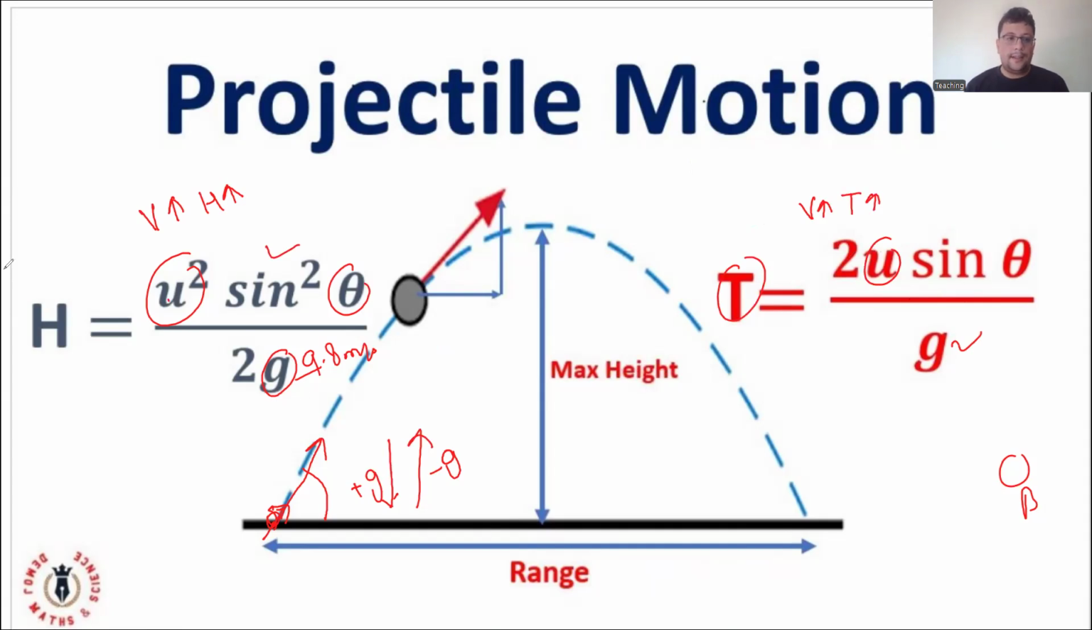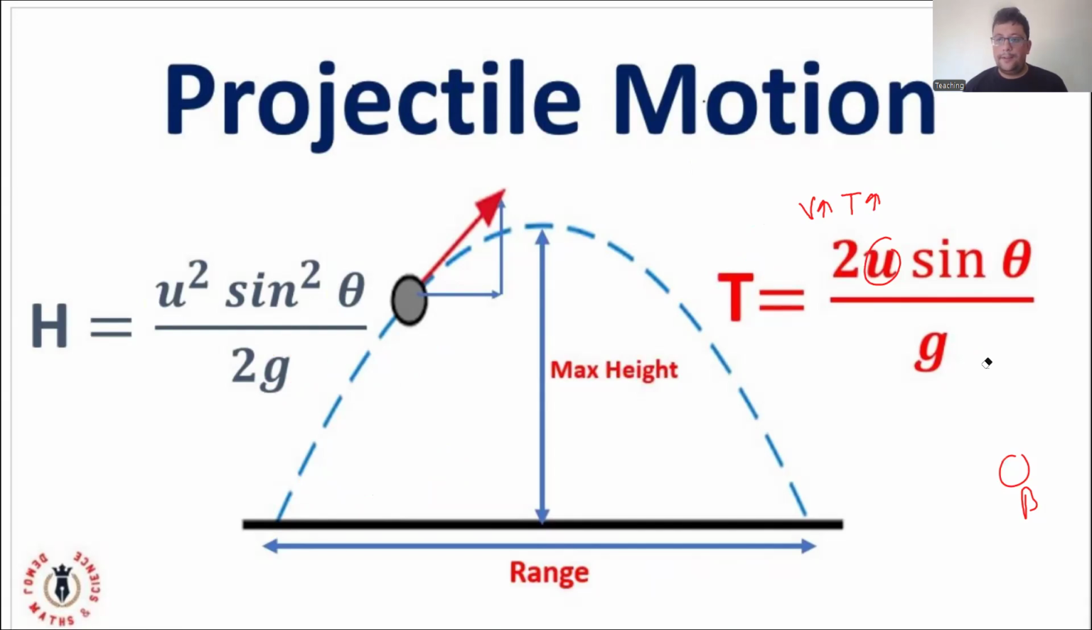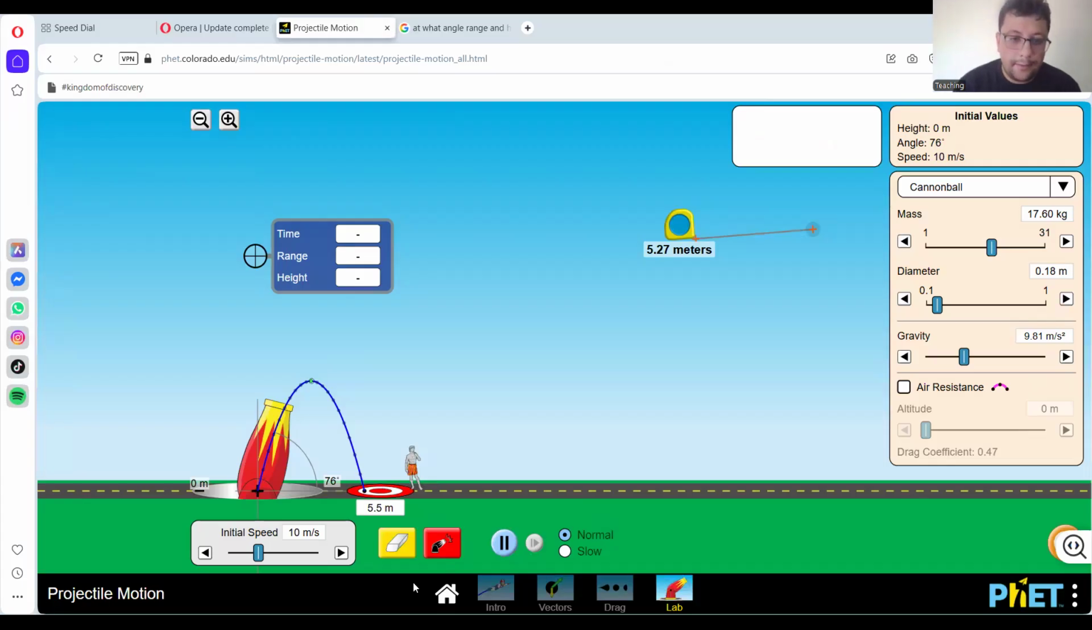Now we discuss some simulation problems which are related to practical life examples, and we can discuss each and everything. All right, now we discuss the simulations. Look at one of the simulations over here. The first thing is, we can see that we have a cannon over here, and if we take a certain angle, initially the velocity is 10 meters per second.